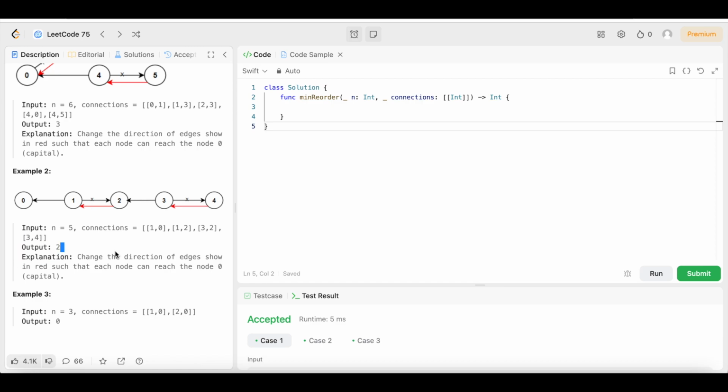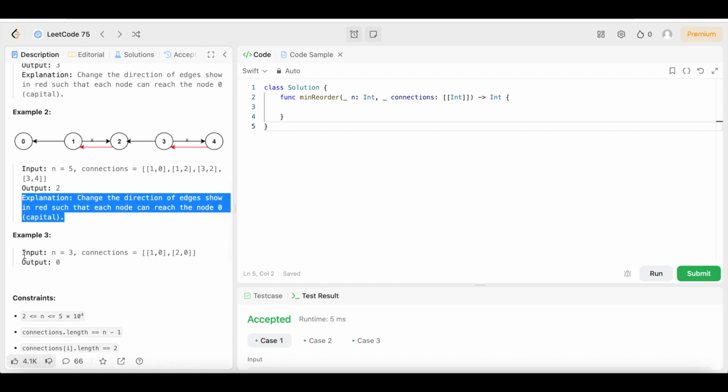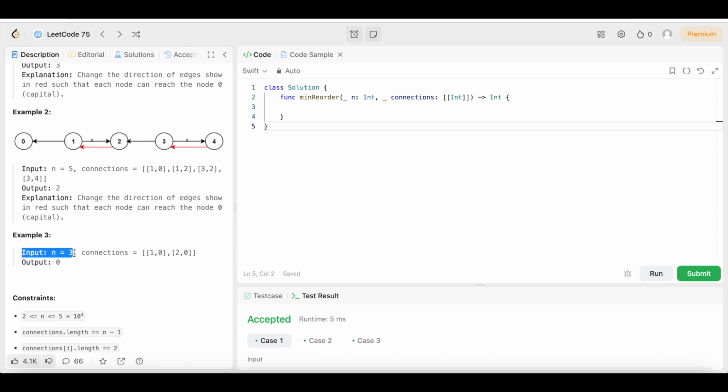Explanation says change the direction of edges shown in red such that each node can reach the node 0, which is the capital. Then up here we have the input n equals 3. Connections, we have the same thing. The output is 0 because 1 goes to 0. It shows 1 goes to 0 and 2 goes to 0.